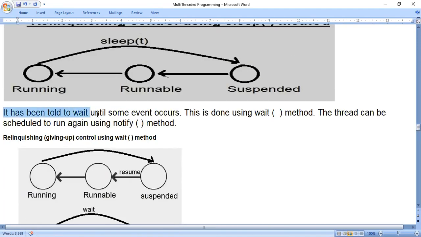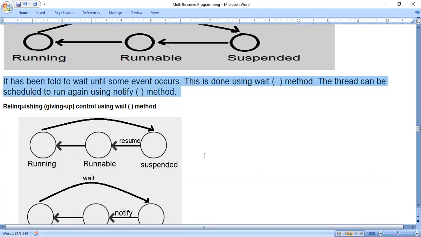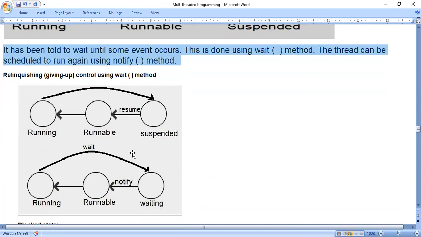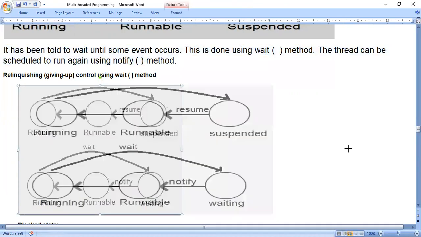So it has been told to wait until some event occurs. This is done by using the wait method. The thread can be scheduled to run again by using the notify method. So one is the sleep method and another one is the wait method. Whether you use the sleep method, suspend method or wait method, it will come to the blocked state. That means for a certain period it will stop. There will be some reason for that.